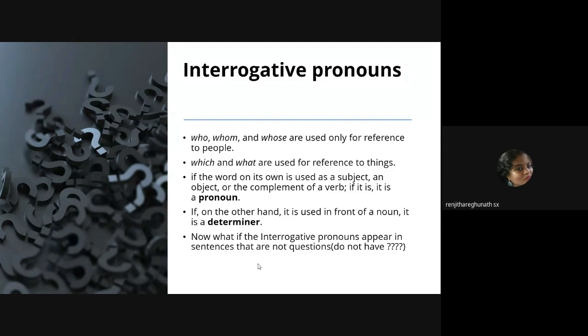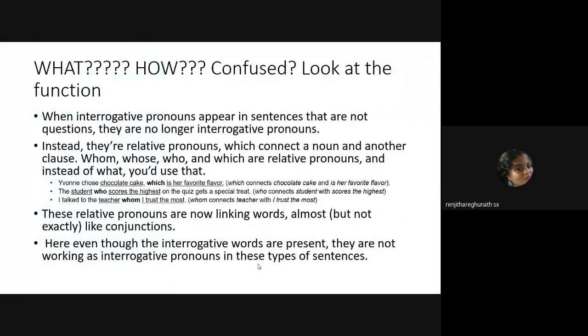Imagine they appear in a sentence, but it is not a question. Then what happens? Again, there is confusion, right? So if these WH structures appear in sentences that are not questions, that means they are no longer called